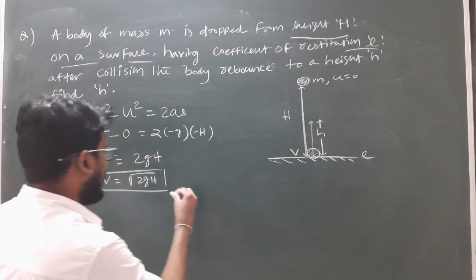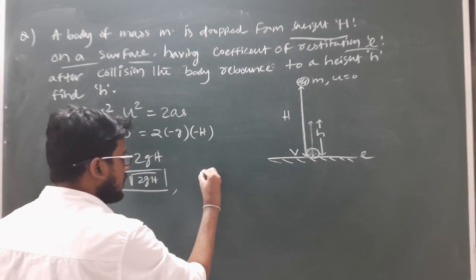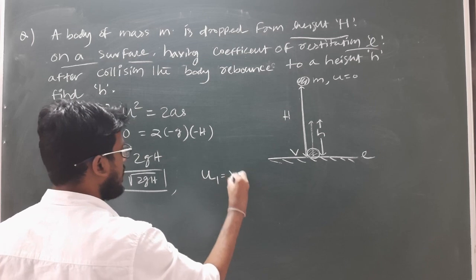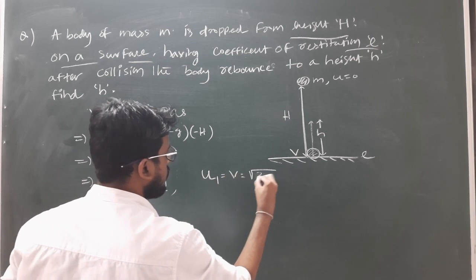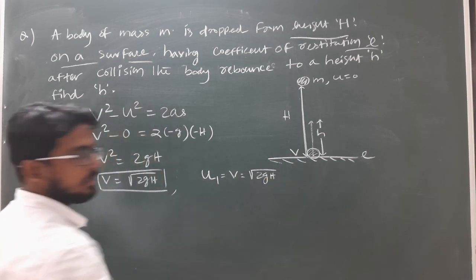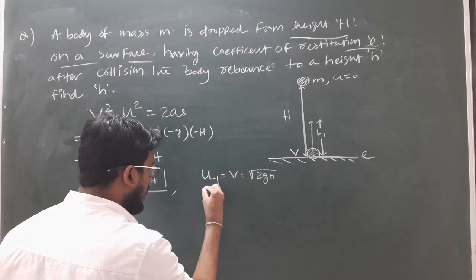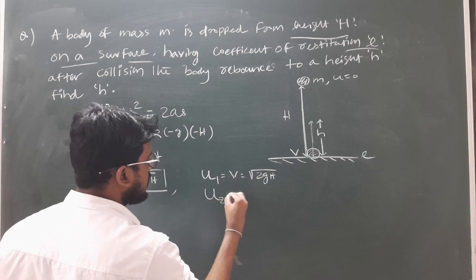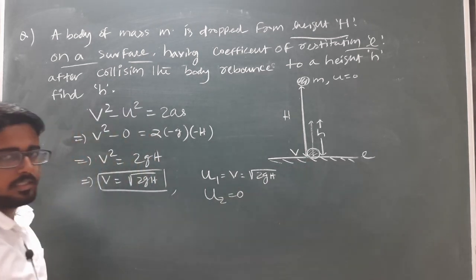So what is the initial velocity of approach for the body? u1 equals v, which is equal to under root 2gh. And what is the initial velocity of approach for the ground? u2 is 0, as the ground is at rest. Clear?